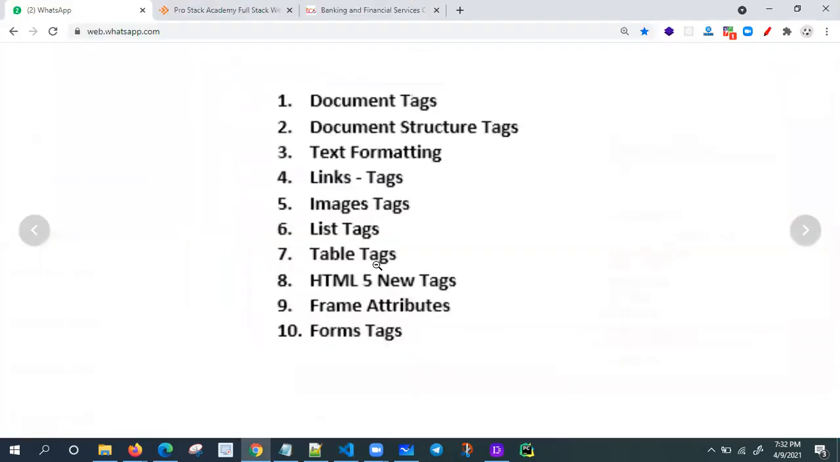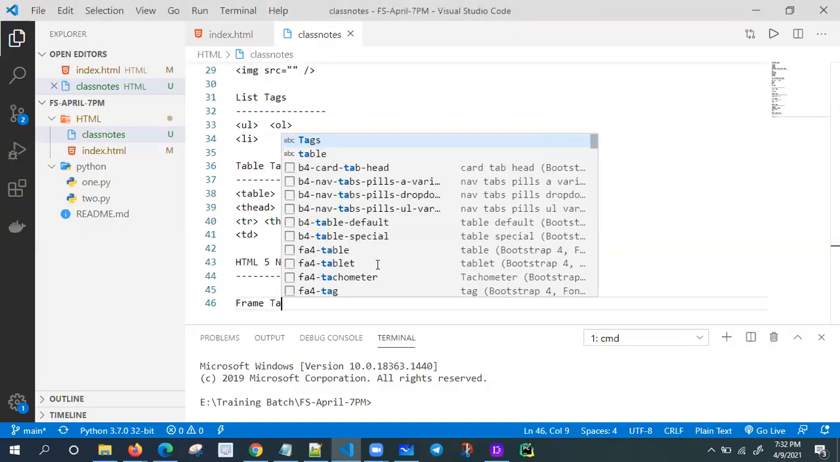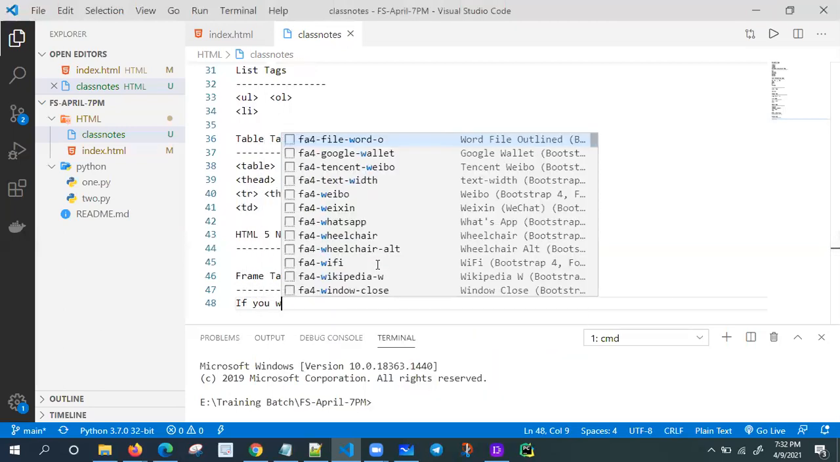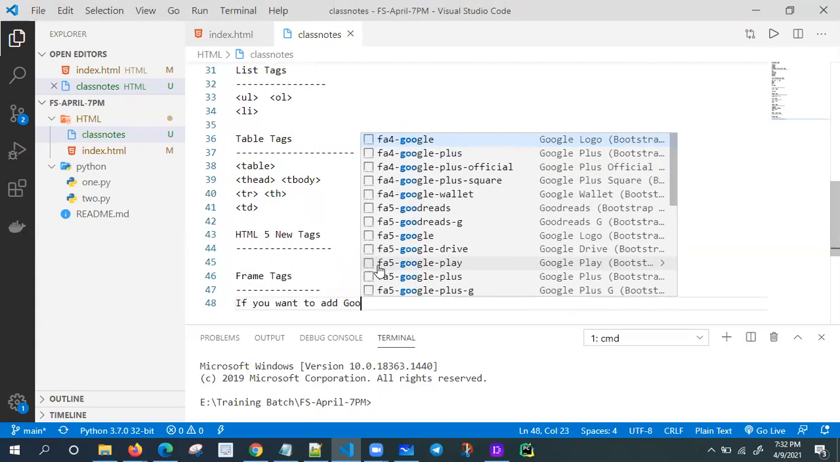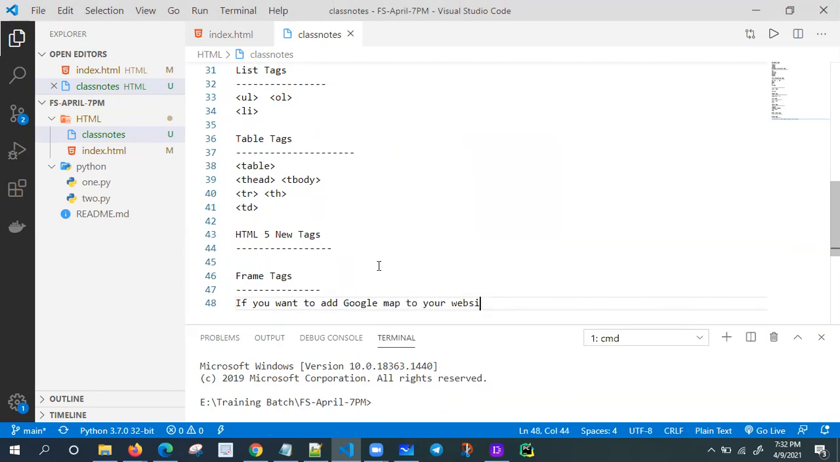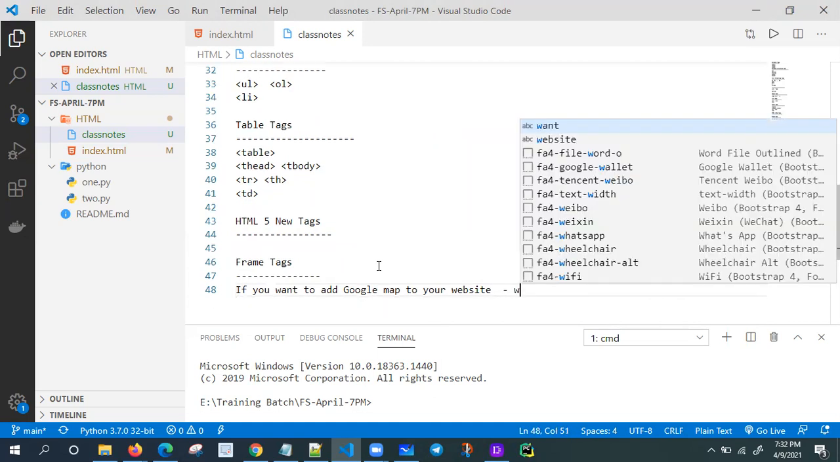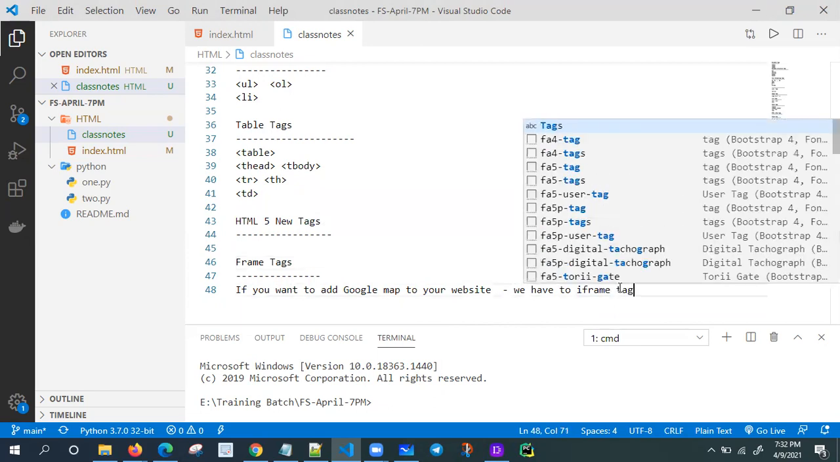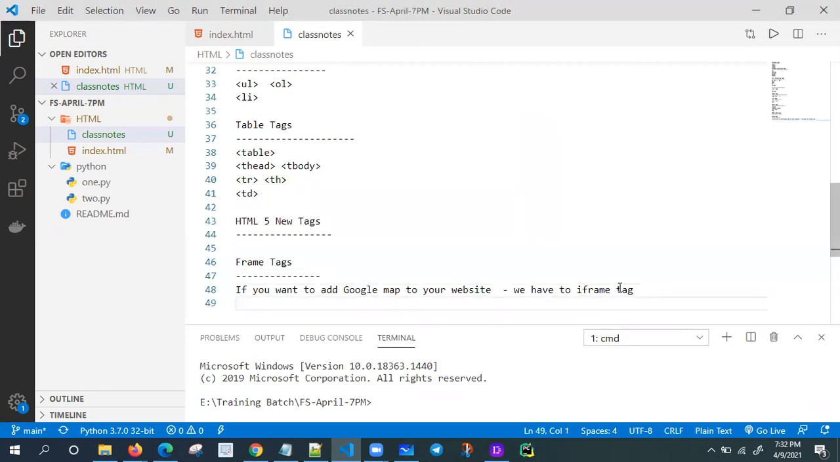Another one is the iframe tag. A very important one is, suppose you want to add Google Map to your website. How to do this? We have to use the iframe tag. So that is the one very simple tag, the iframe tag. Are you getting this one?